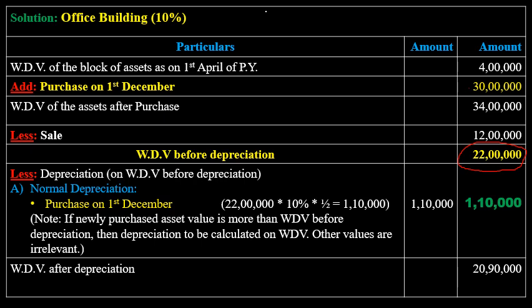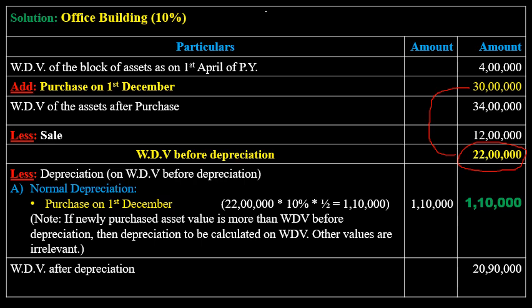Remember, the value of new purchased asset is 30 lakh, whereas the written down value before depreciation is 22 lakh. Whenever the value of asset purchased in the previous year is more than the written down value before depreciation, then depreciation is to be calculated on written down value before depreciation.